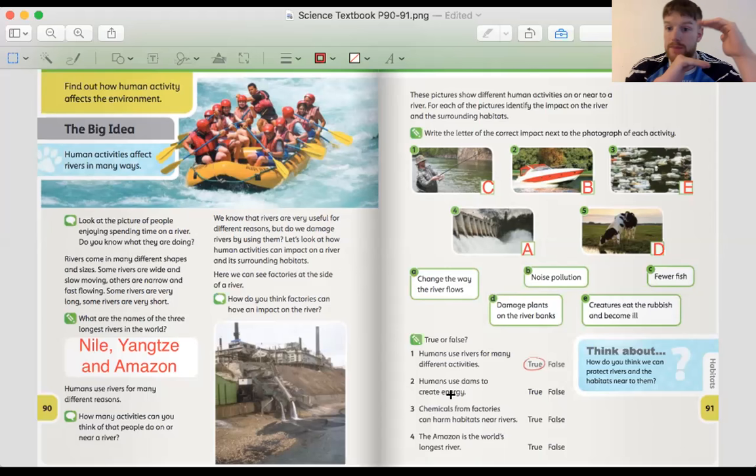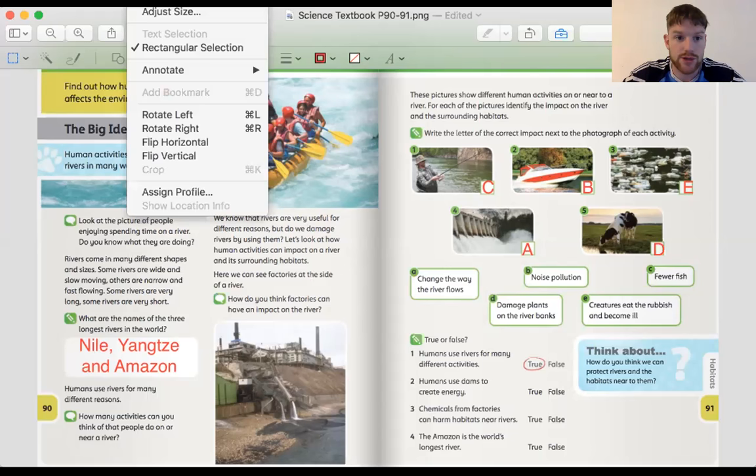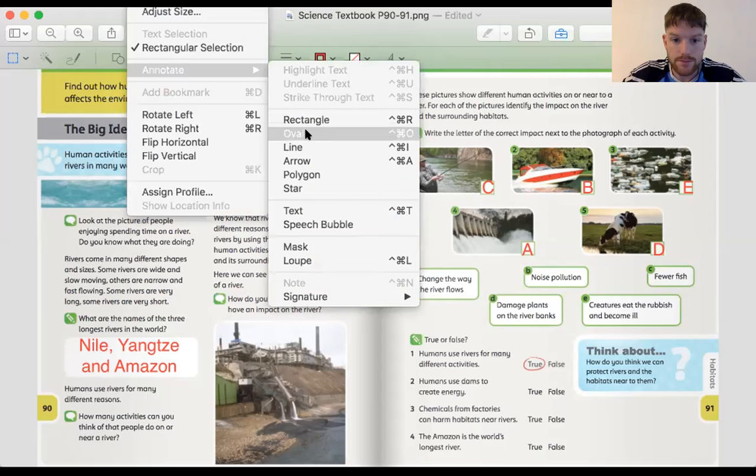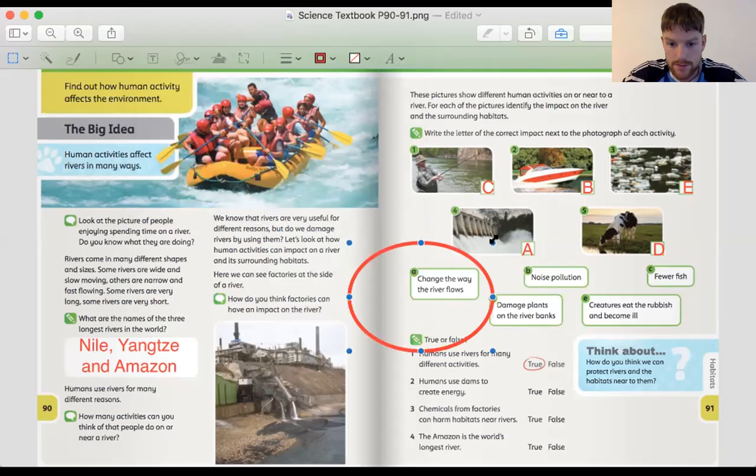But in doing that, lots of energy is created, and that can also produce electricity. So dams can produce electricity from the energy that's created in changing the way the river flows. So that is true.